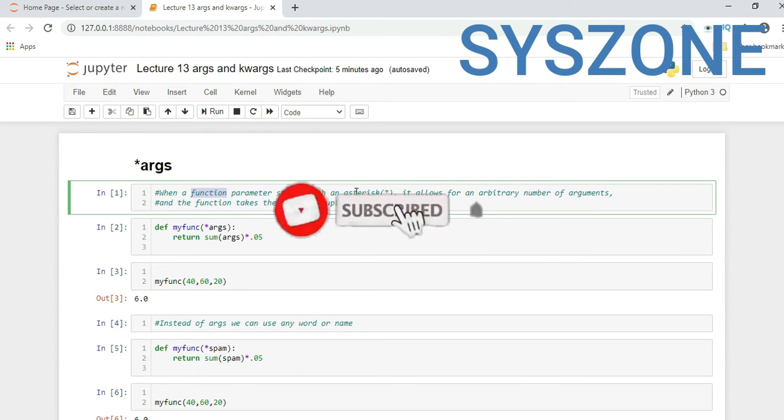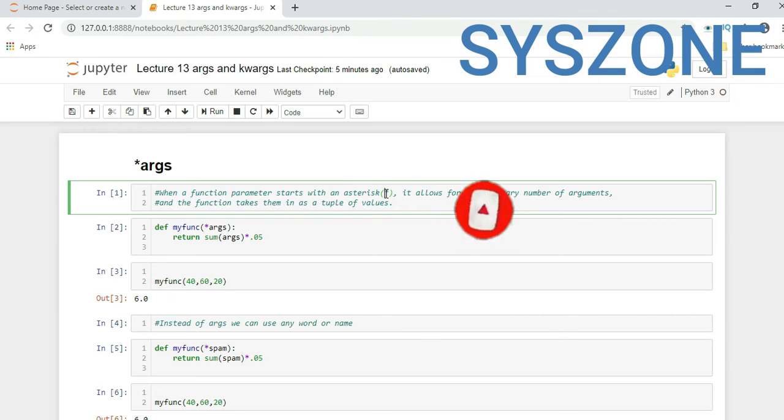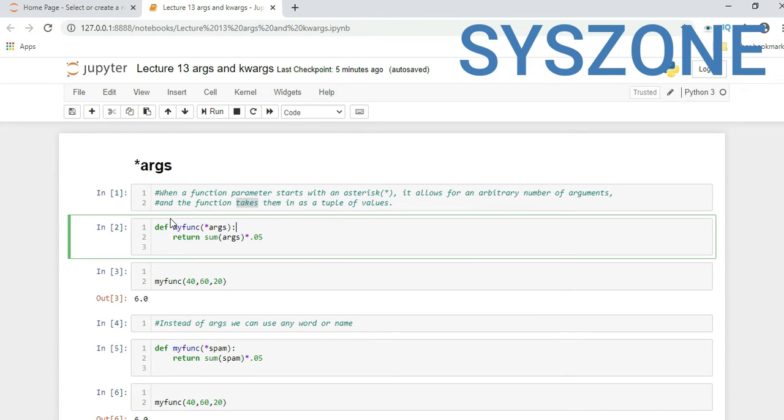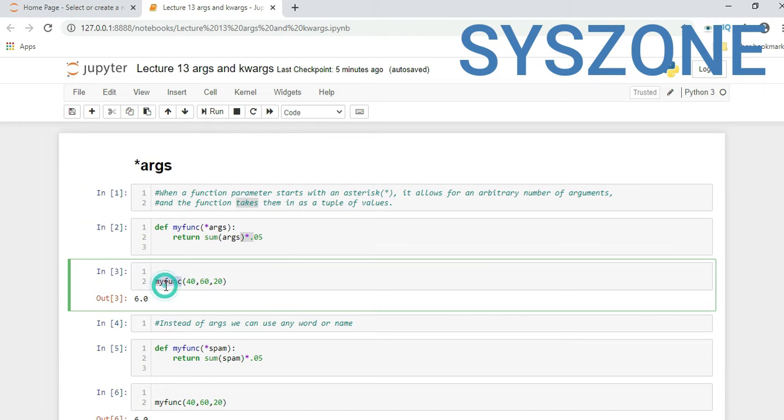When a function parameter starts with an asterisk, meaning star, it allows for an arbitrary number of arguments, and the function takes them in as a tuple of values. We'll see this with an example. Here we created my func with star args. Args means argument, and this function will return whatever values we pass as arguments. It will do the sum of them and multiply by 0.05.